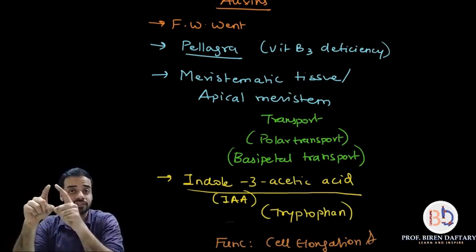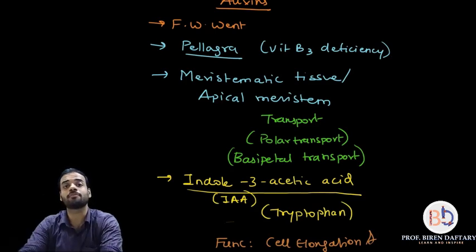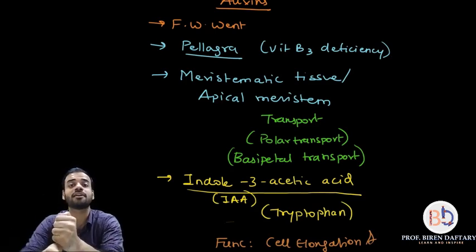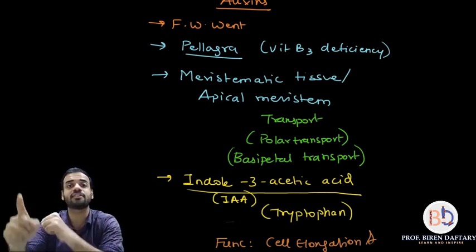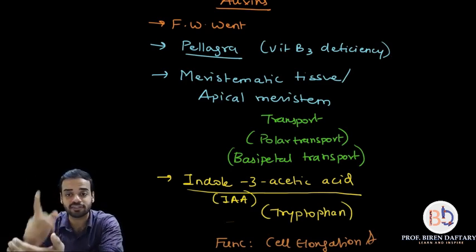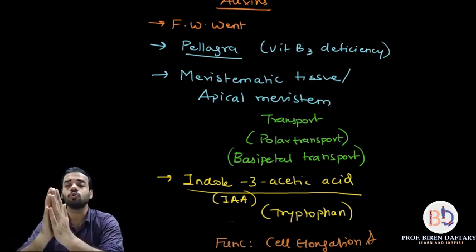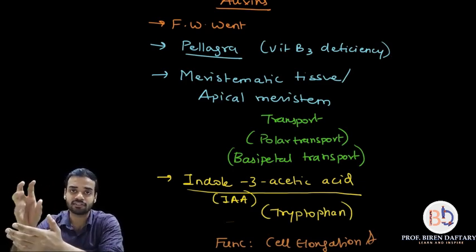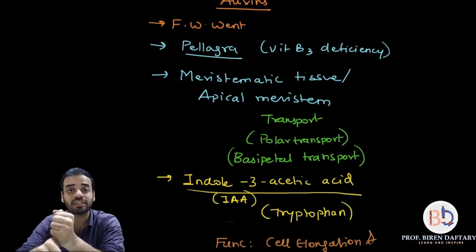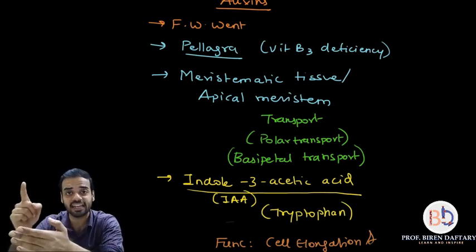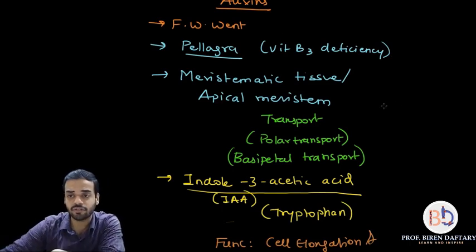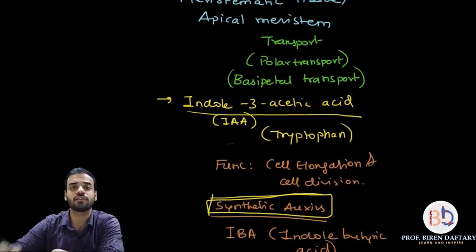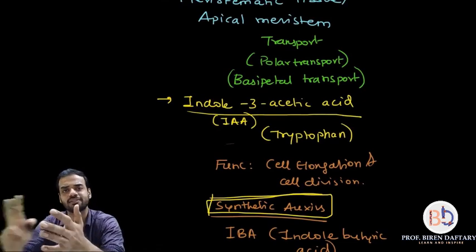Then these auxins are transported to other parts of the plant by which type of transport? Basipetal transport, going towards the bottom. Single directional, unidirectional, it is also called polar transport, please remember. Then we come to the most commonly occurring natural auxin, which is called indole 3 acetic acid, which is IAA. Then we learned about the functions. What are the two functions? The two functions are cell elongation and cell division, very simple.